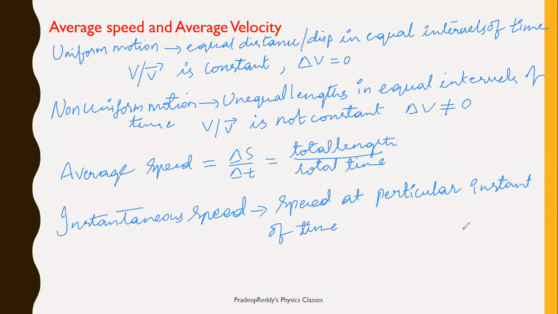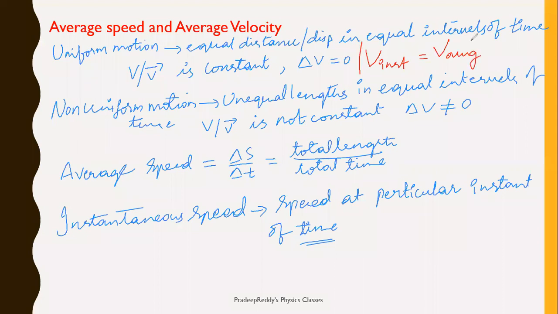Speed at particular instant of time is said to be as instantaneous speed. And in case of uniform motion, V instantaneous is equal to V average.